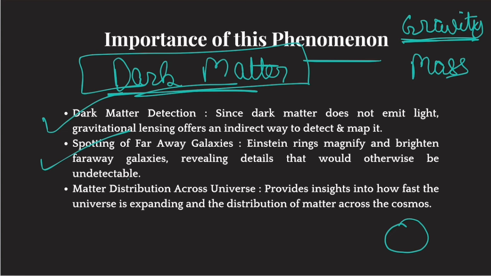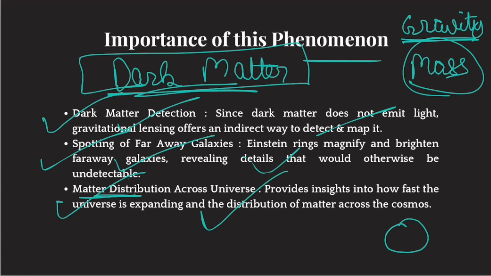Okay. Plus, because mass is involved in bending these light rays, spotting Einstein rings is a good way of spotting mass distribution across the universe, where you can find more mass, where there is less mass in the universe, and all that. Okay, so it is quite important. Einstein rings are a very important tool for detecting dark matter, spotting galaxies, and knowing about mass distribution.